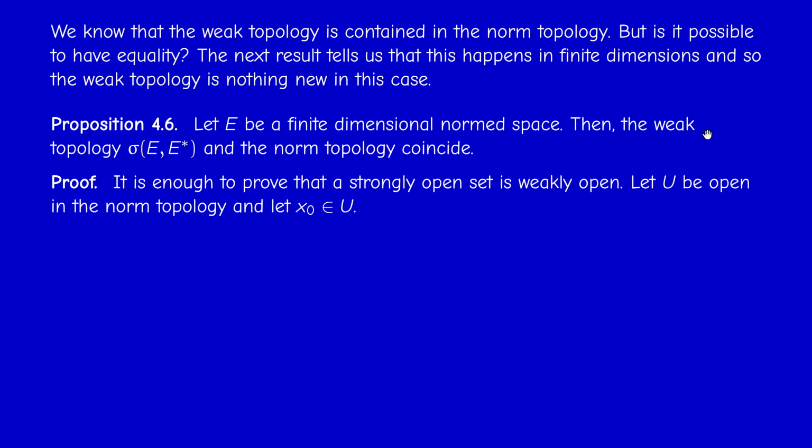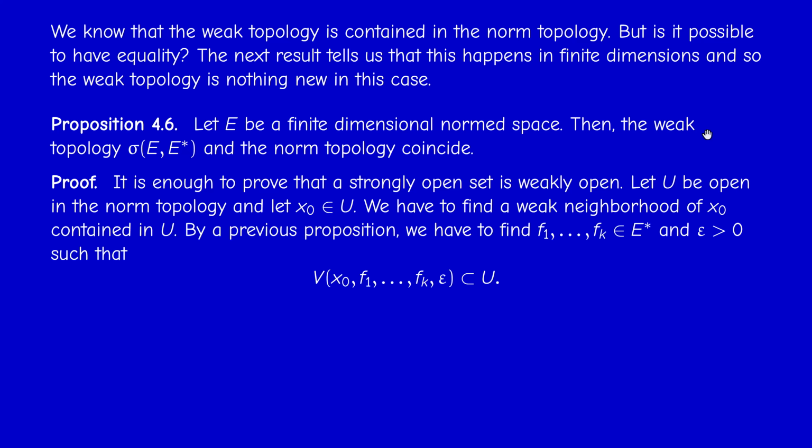So what is the strategy? How do I prove that U is weakly open? It's enough to prove that U is a neighborhood of all its points in the weak topology. So we have to find a weak neighborhood of x0, and we know by the previous proposition that any weak neighborhood contains a set of this special form V(x0; f1, ..., fk; epsilon).